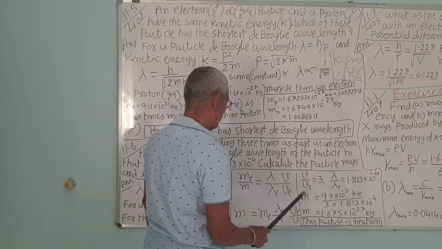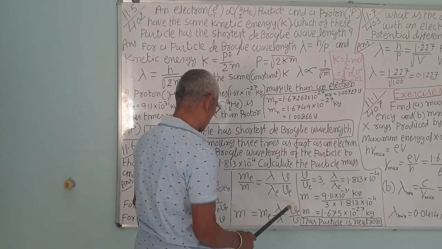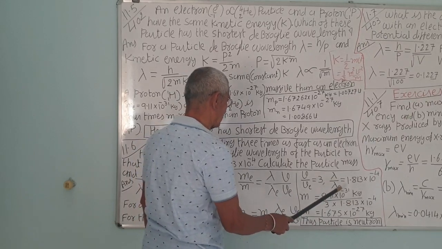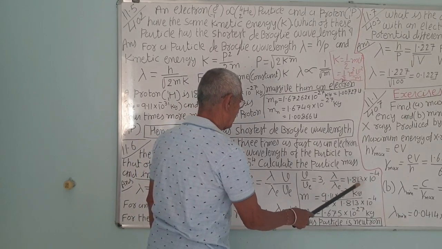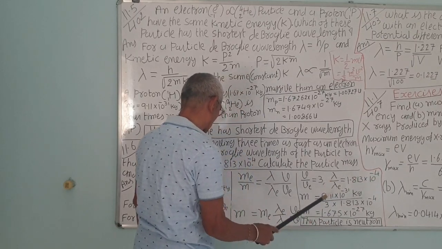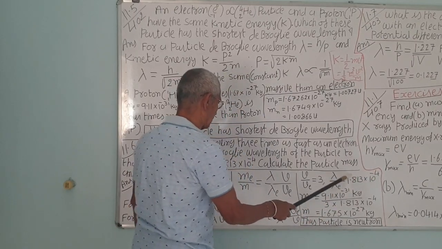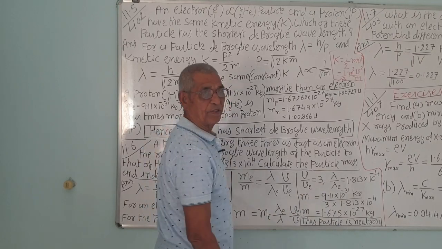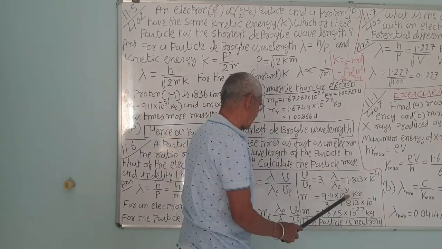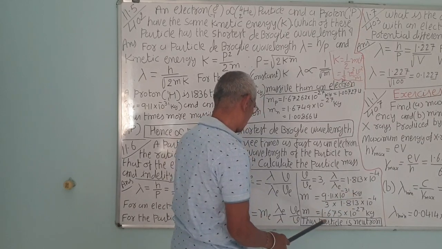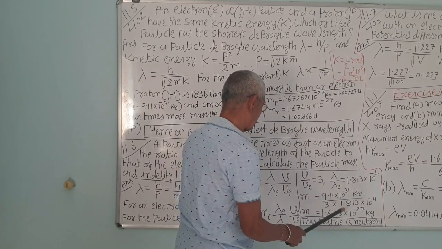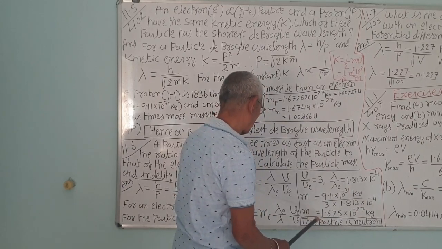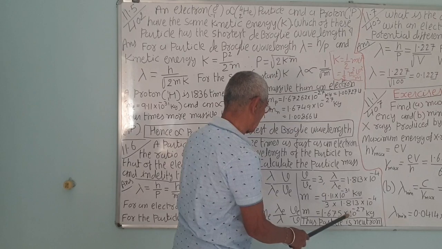The v upon ve is 3, so ve upon v is 1/3, and lambda upon lambda e is 1.813 into 10 to the minus 4. So lambda e upon lambda will be the reciprocal of this. So the mass of the electron, 9.11 into 10 to the minus 31 kg, upon 3 into 1.813 into 10 to the minus 4. That comes to about 1.675 into 10 to the minus 27.